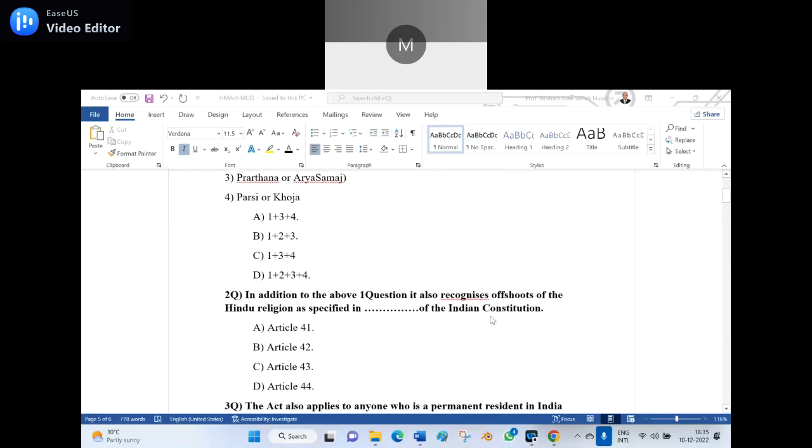In addition to the above first question, it also recognizes offshoots of the Hindu religion as specified in dash of the Indian Constitution. Option A, Article 41. Option B, Article 42. Option C, Article 43. Option D, Article 44. Shoot the right answer.